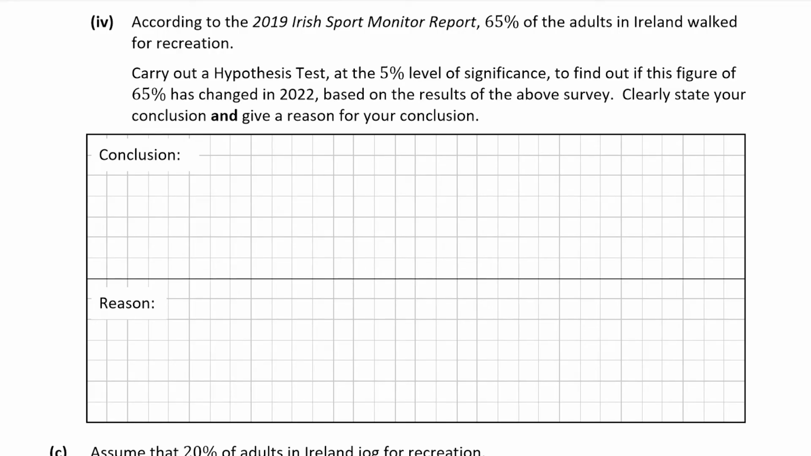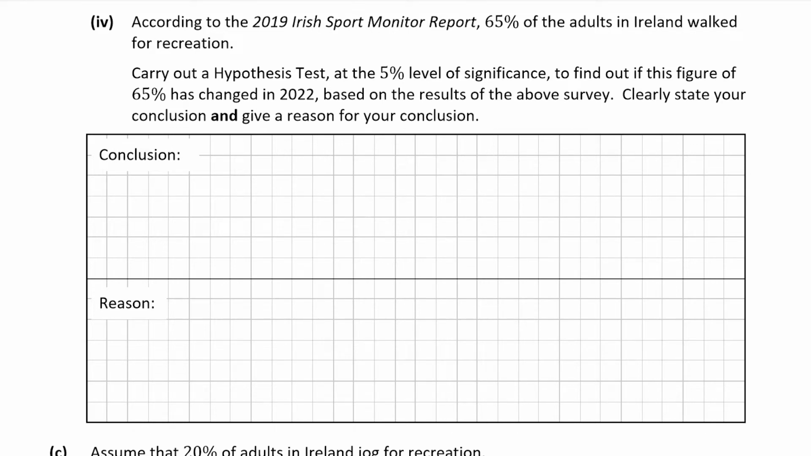So in B part 4, we're told that according to the 2019 Irish Sport Monitor report, 65% of the adults in Ireland walked for recreation. So we're asked to carry out a hypothesis test at the 5% level of significance and find out if the figure of 65% has changed in 2022 based on the survey. So we have to state our conclusion and also give a reason for this conclusion.